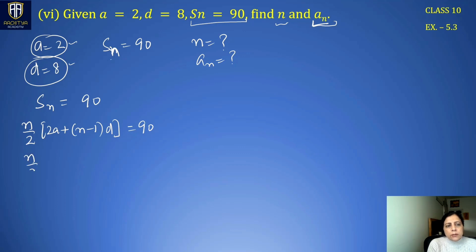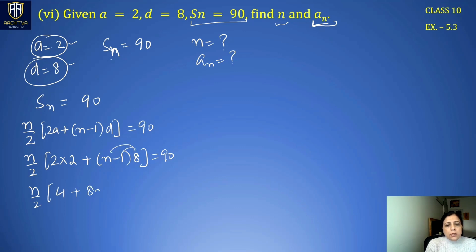So, 2 for a, n we don't know, and d we have 8. Right? So we can solve it further. This becomes 4 plus 8n minus 8, which is 90.